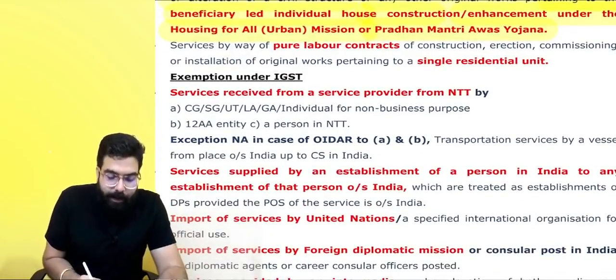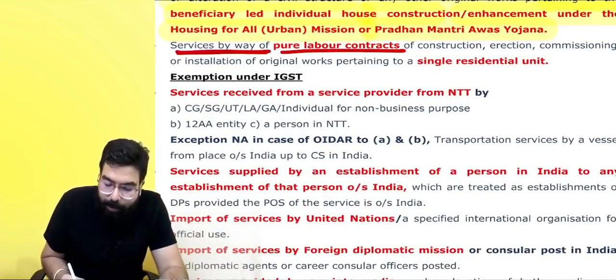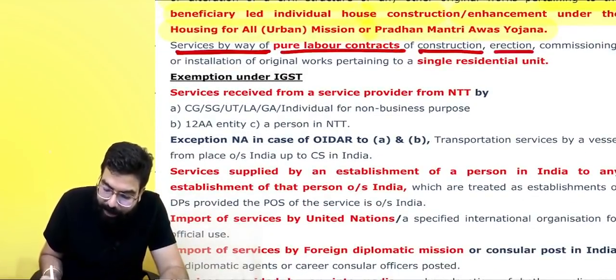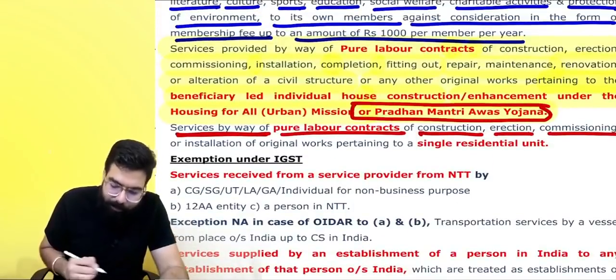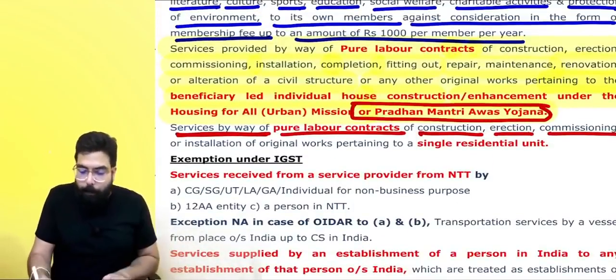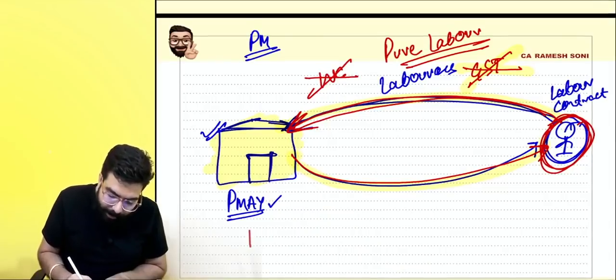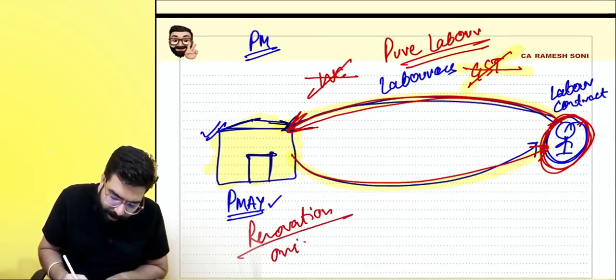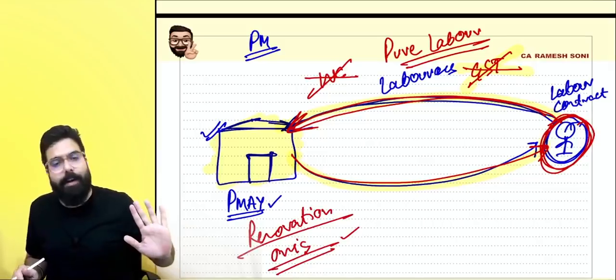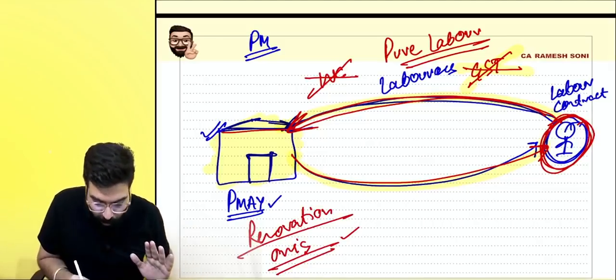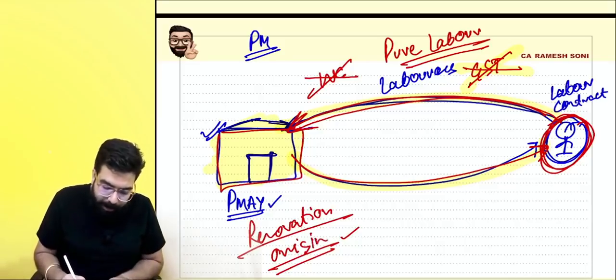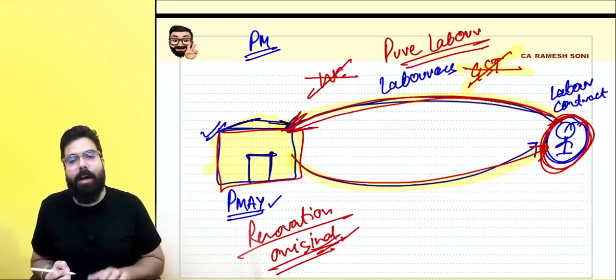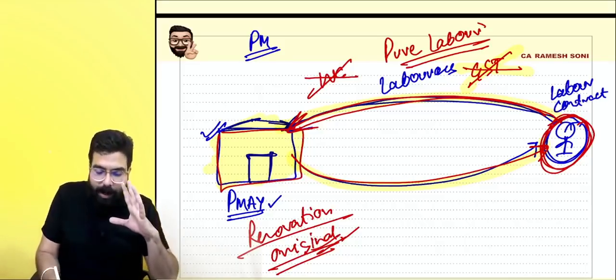Under Pradhan Mantri Awas Yojana, whether you are getting renovation done or original work done, both are exempted. If I am getting the renovation of my home done or original work, meaning a new home for the first time, both pure labor contracts are exempted.